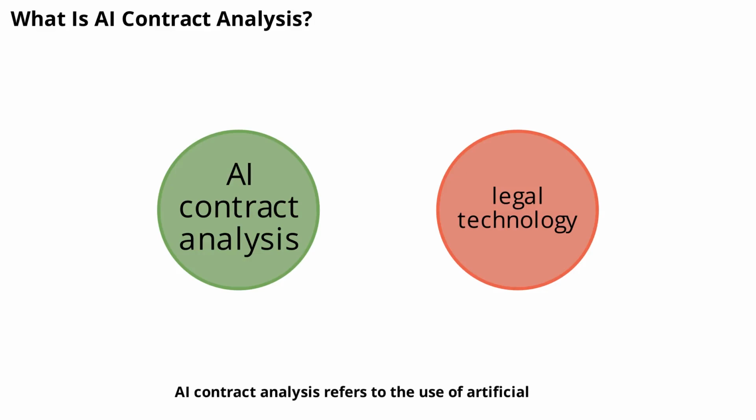AI contract analysis refers to the use of artificial intelligence tools to automatically review and interpret legal documents. These tools can quickly scan through pages of text, identify unusual terms, and highlight sections that may be risky or suspicious. This technology is especially useful for people who aren't legal experts, but want to understand what they're signing.